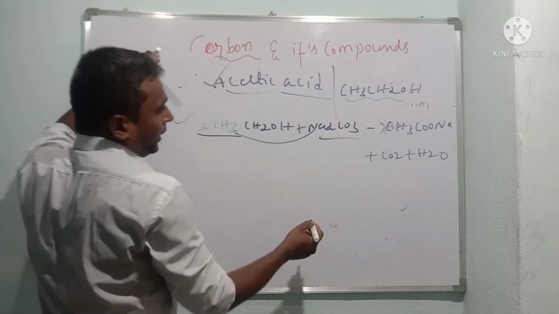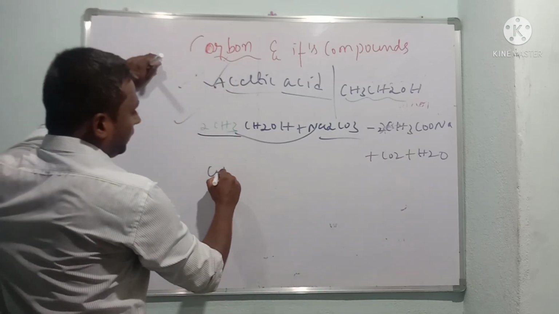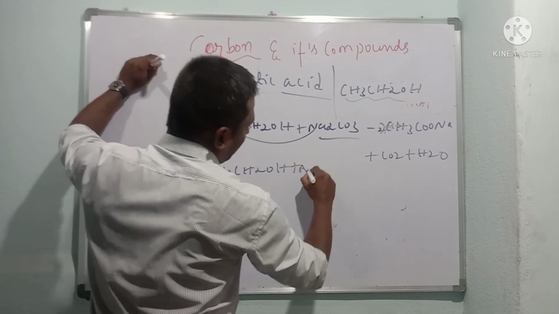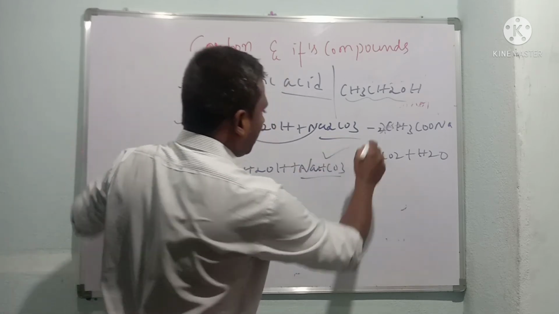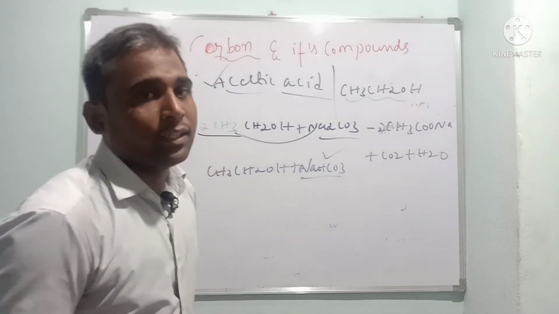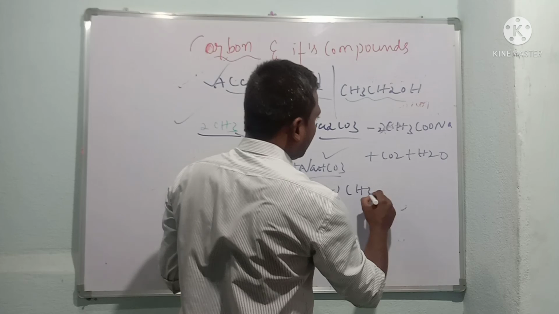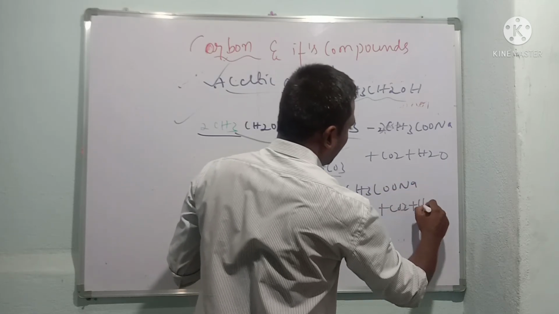Similarly, if I take CH3COOH in reaction with sodium hydrogen carbonate, what is this, children? Baking soda. We discussed it in acids and bases. So again it forms CH3COONa, sodium acetate, plus carbon dioxide and water.